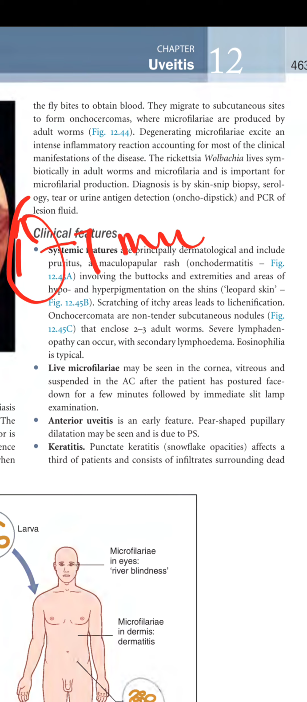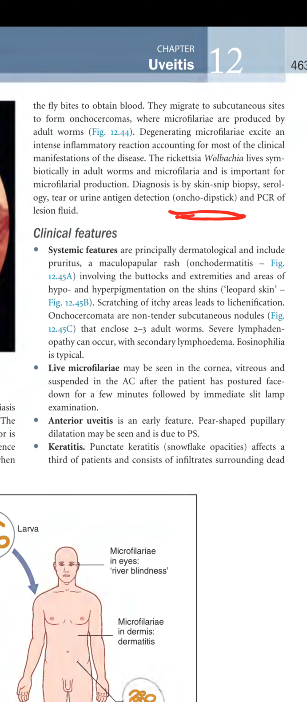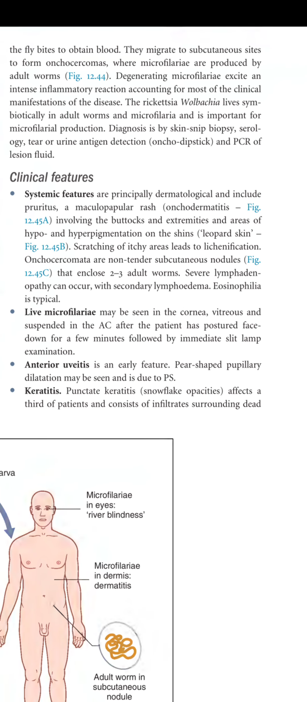for microfilarial production. Diagnosis is by skin snip biopsy, serology, tear or urine antigen detection, oncodipstick, and PCR of the lesional fluid. So you can diagnose it by the biopsy. You can use the oncodipstick test for antigen detection of onchocerciasis, and you can also do the PCR of the lesion fluid. So, what are the clinical features of it?